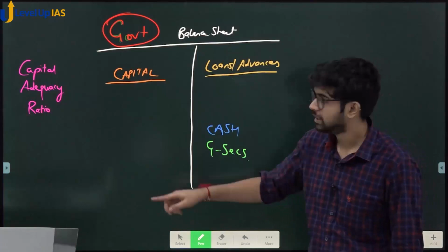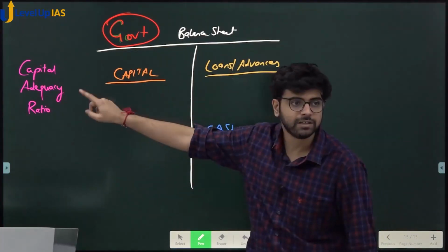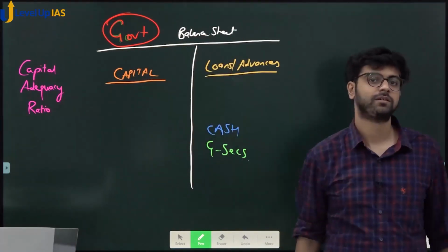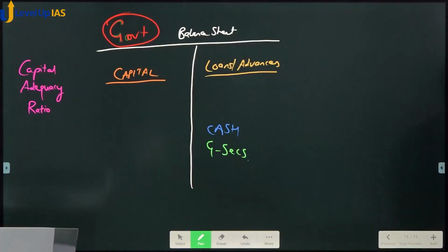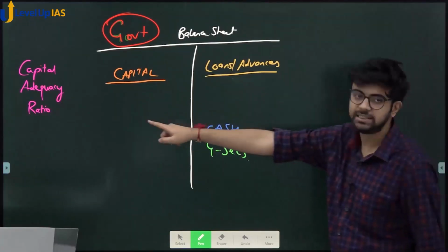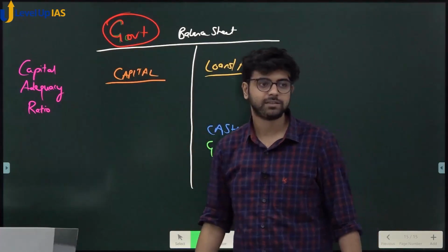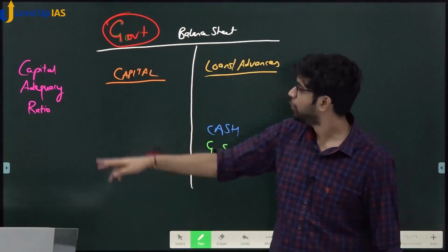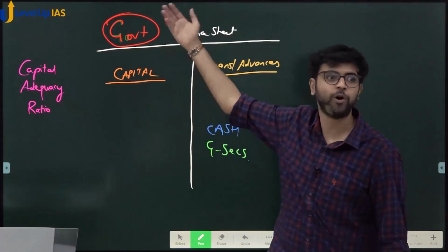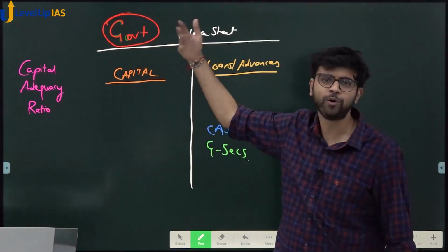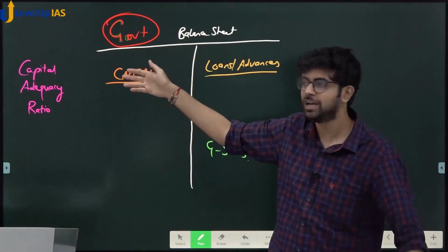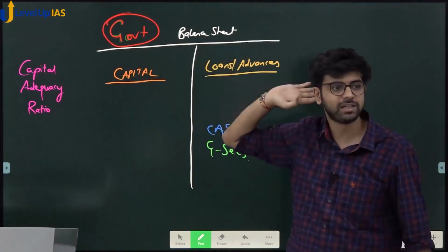Don't you think maintaining the capital adequacy ratio increases the fiscal deficit? Think and tell. Now this is the highest level of discussion we are having. Very high level. Don't you think if RBI increases CAR tomorrow, the fiscal deficit of the government will increase? How? More funds required, more borrowing required, more taxes or more borrowing. Beyond a point, taxes also fail. More borrowing required, fiscal deficit is high. Yes or no?